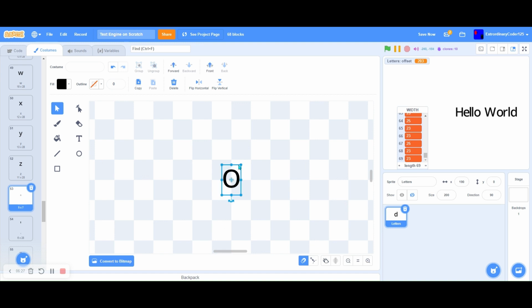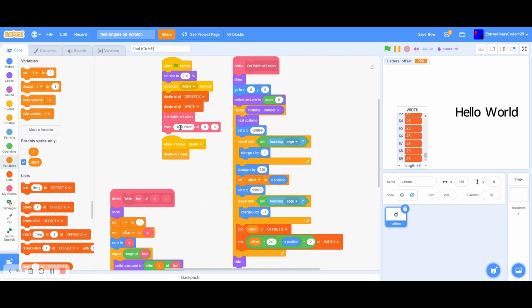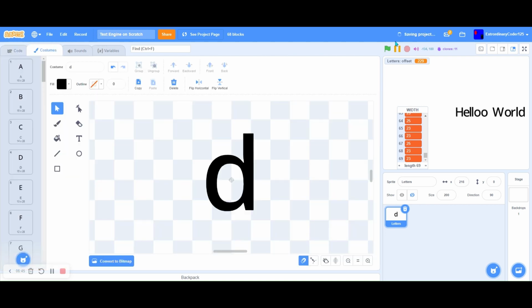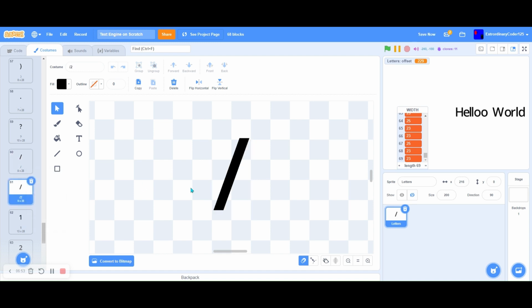Or no, I need it smaller. Sorry about the inconvenience. Here we go. Maybe that's too small. Yeah, there we go. Hello world. I'm pretty sure I put a comma. Okay, I did not add a comma here. Let me just add a comma.